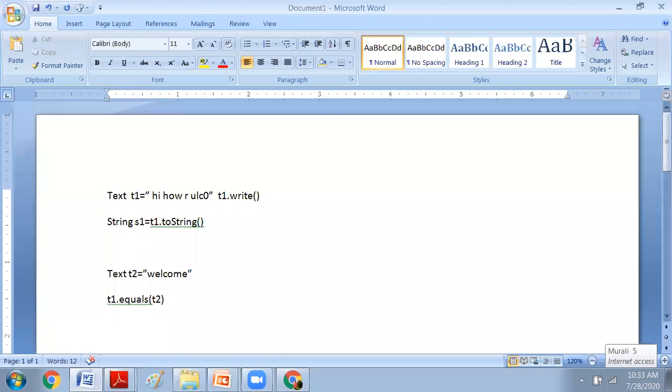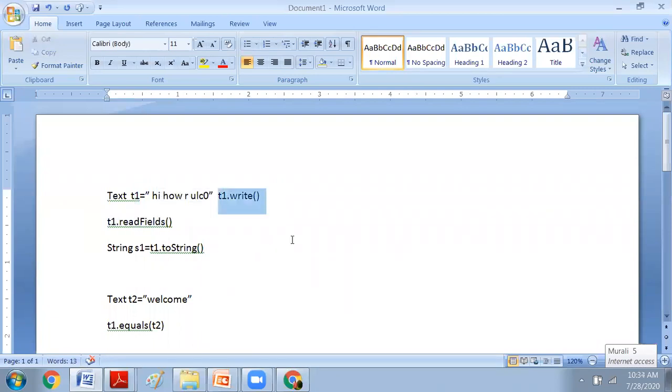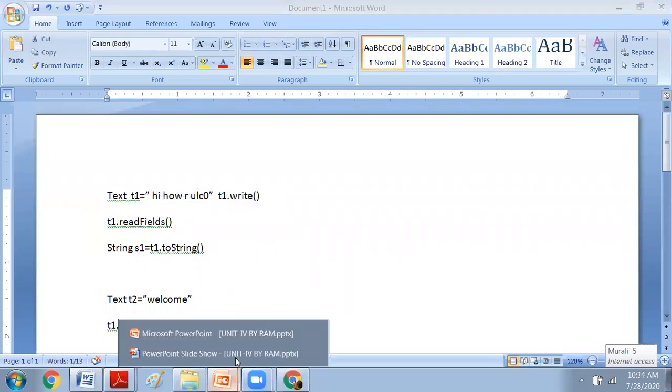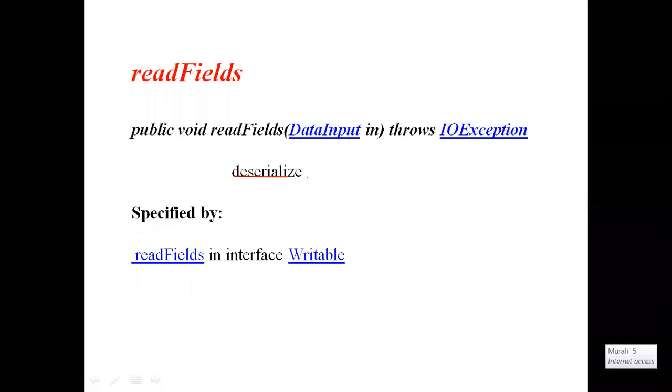If t1 is already serialized data, to deserialize it we call t1.readFields. If it is not serialized, to serialize it we call t1.write. That is the readFields and write methods.